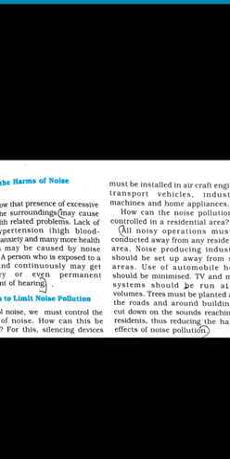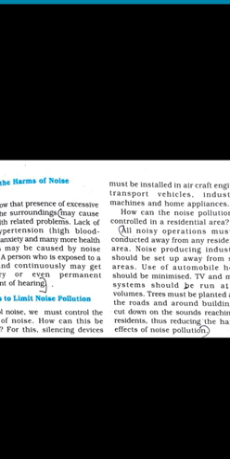Then, how can the noise pollution be controlled? There are certain measures to limit noise pollution. The first thing we have to do is control the sources of noise. And how can this be done? All noisy operations must be conducted away from any residential area.